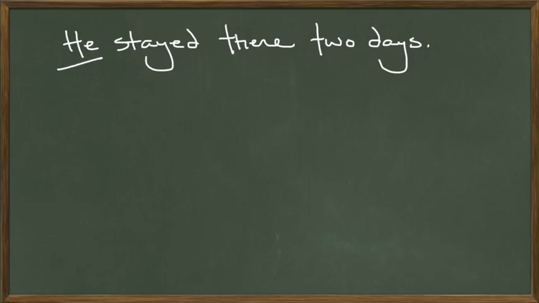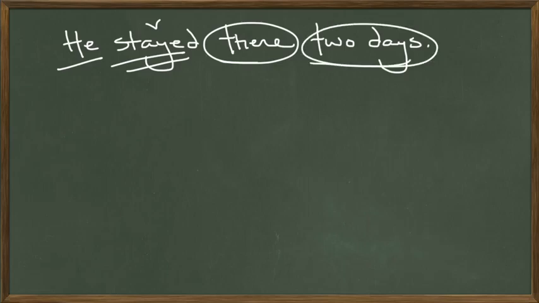Here we have, he stayed there 2 days. He is the subject, the pronoun. What is he doing? He stayed. He stayed is the verb. Where did he stay? There, that's an adverb. It answers an adverbial question. Where and how long did he stay there? He stayed there 2 days. That's an adverbial phrase. It also answers an adverbial question: how long something took place, or what was the duration of something.